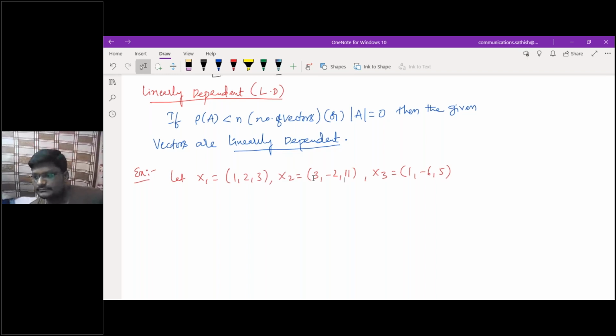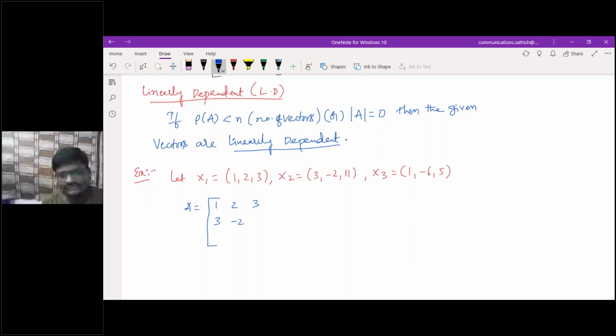Now, can you tell? Linearly dependent, sir. Yes, linearly dependent. Nothing is there, just simply try to do that. Form the matrix: 1, 2, 3; 3, minus 2, 11; 1, minus 6, 5. Find the determinant for this matrix.